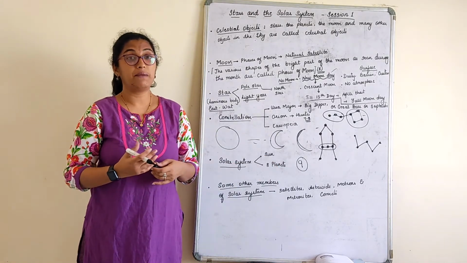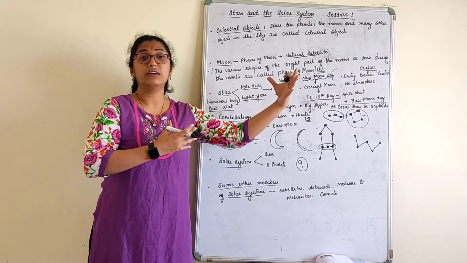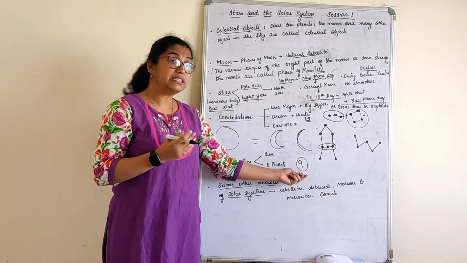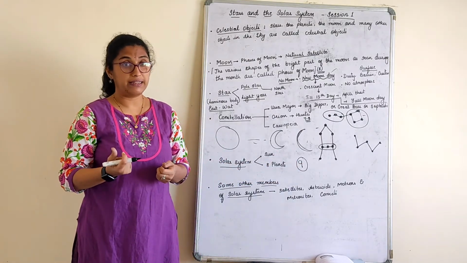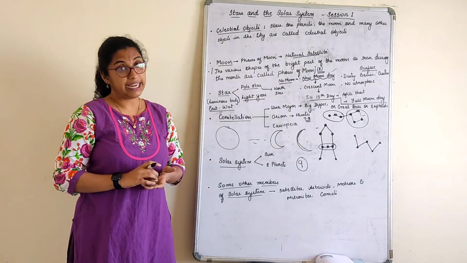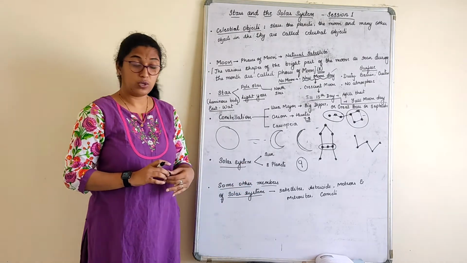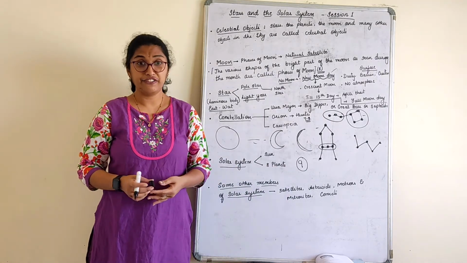But later, the 9th planet was not fitting properly into the features or properties of a planet. So this 9th planet was taken out and termed a dwarf planet. We'll study about this planet as well as the 8 planets. Apart from that, we have other members of the solar system. They are satellites. Each planet has its different satellites.